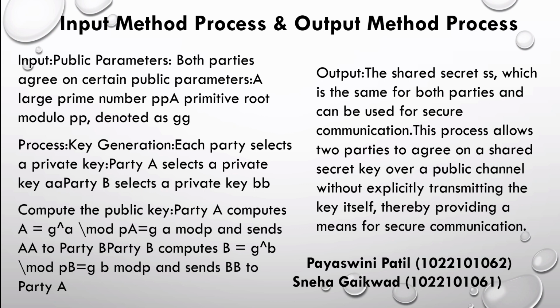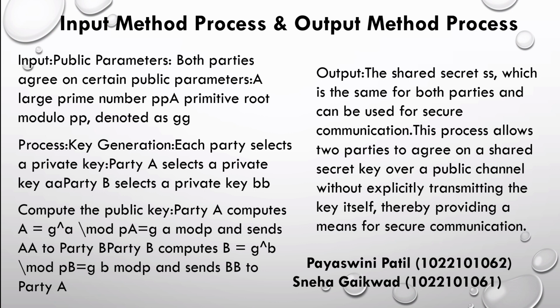Input: public parameters. Both parties agree on certain public parameters: a large prime number p, and a primitive root modulo p, denoted as g. Process: key generation. Each party selects a private key. Party A selects a private key a. Party B selects a private key b.